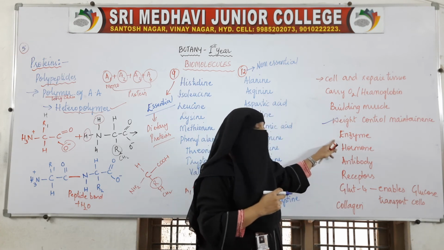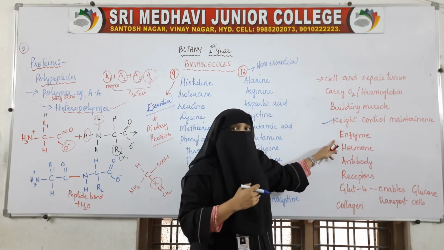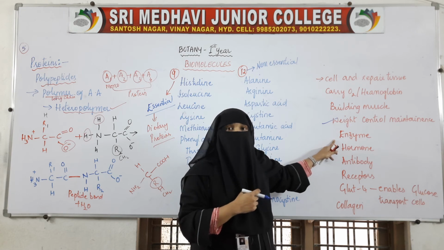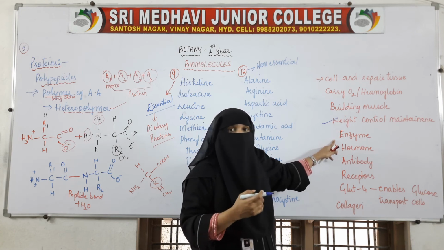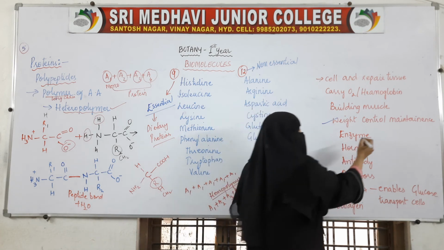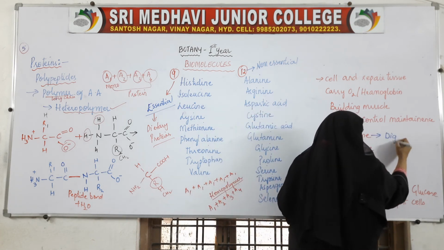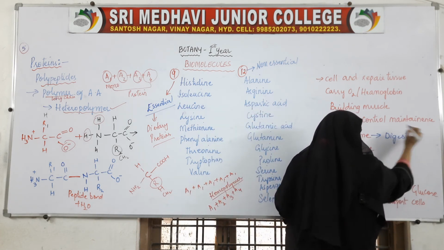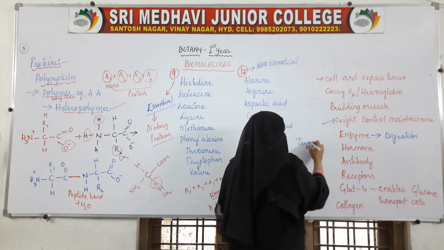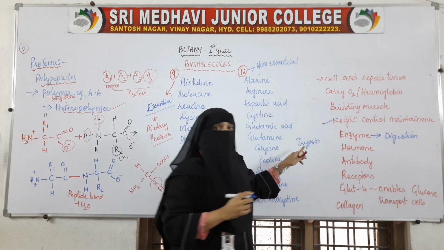It helps in the formation of enzymes. We know how essential enzymes are. Enzymes are nothing but they are made up of proteins. These enzymes help in digestion. For example, trypsin is an enzyme.